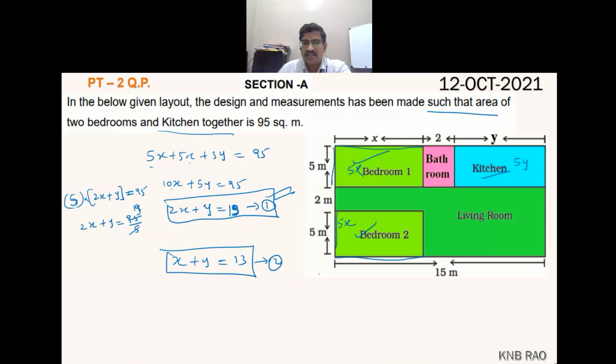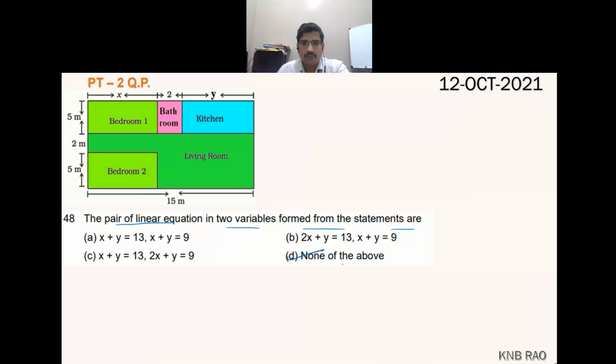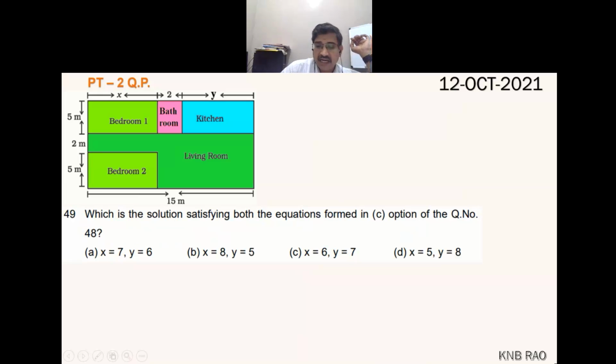Using these two equations, we have to solve. Question number 49, my intention was the correct option, the word I have made a C option.